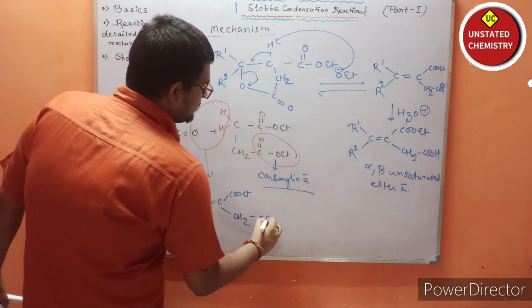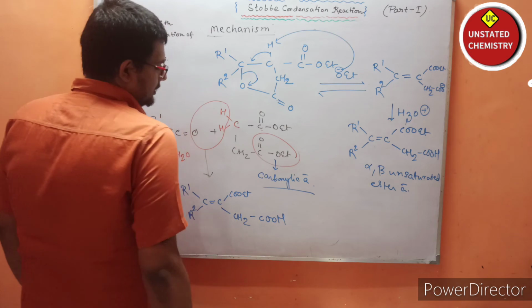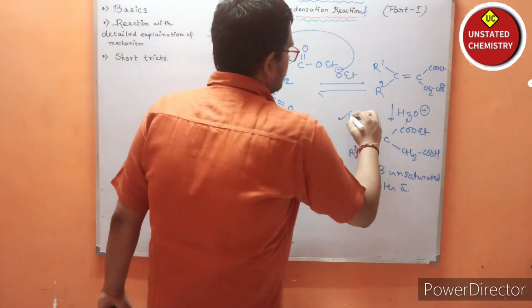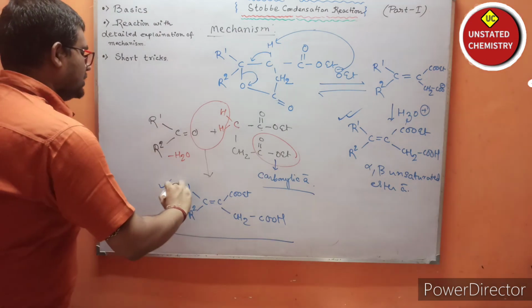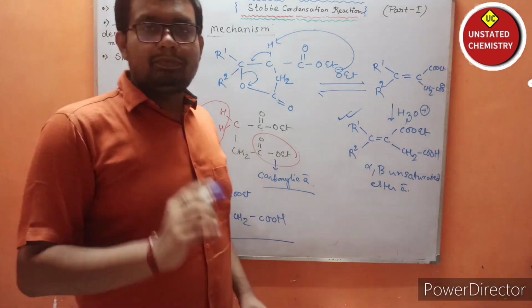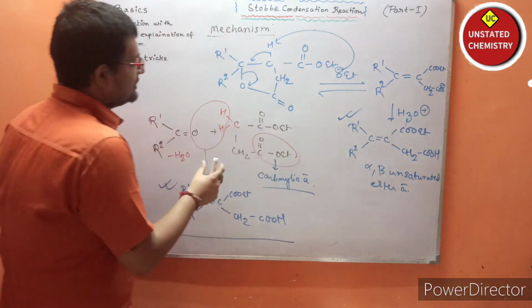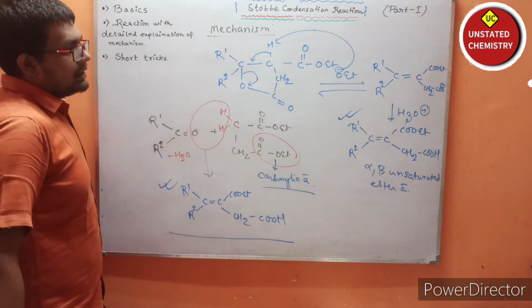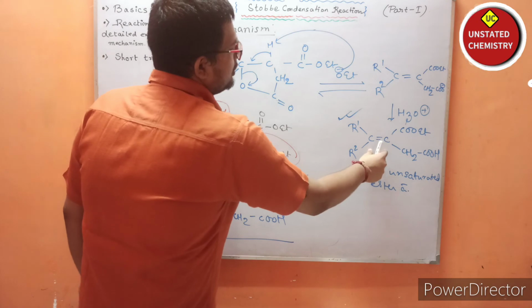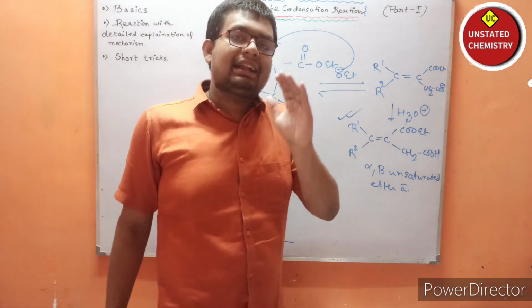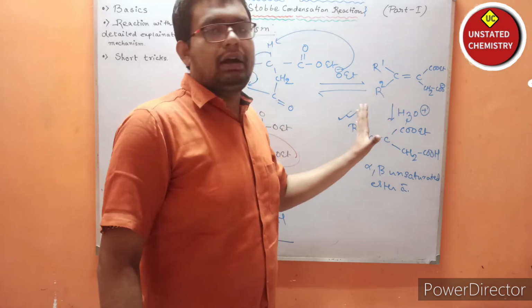That means COOH will be formed, and if you see carefully, this molecule and this molecule are ultimately the same. So we have prepared this molecule in just 20 seconds, but preparing this molecule with the help of the mechanism requires at least 5 to 6 minutes.